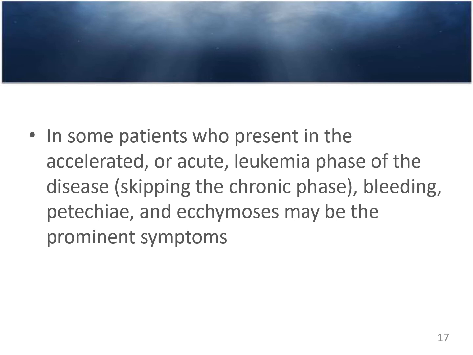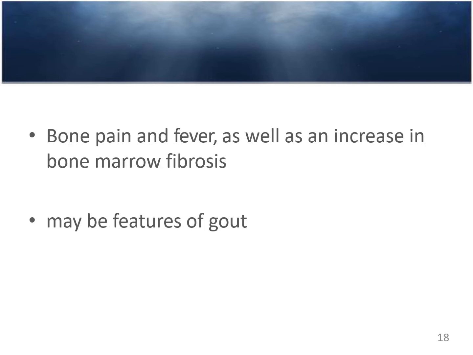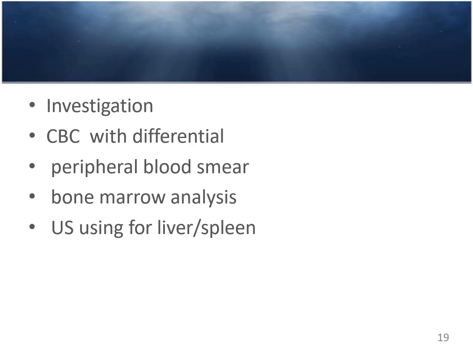In some patients who present in the accelerated or acute leukemia phase of the disease, skipping the chronic phase, bleeding, fatigue, and ecchymosis may be the predominant symptoms. Bone pains and fever as well as increased bone marrow fibrosis can be the presentation of chronic myeloid leukemia, and there may be features of gout with polyarthritis or oligoarthritis because of the high uric acid level.